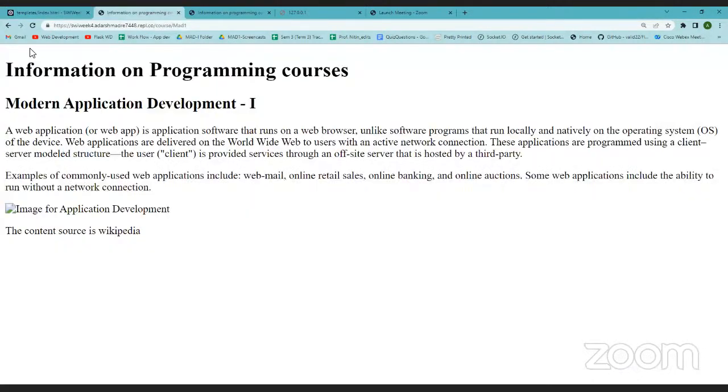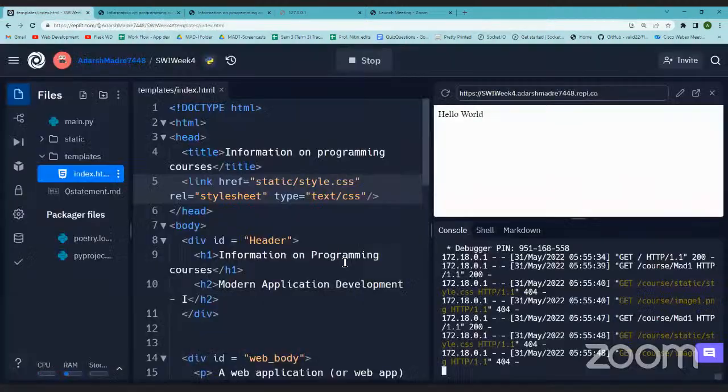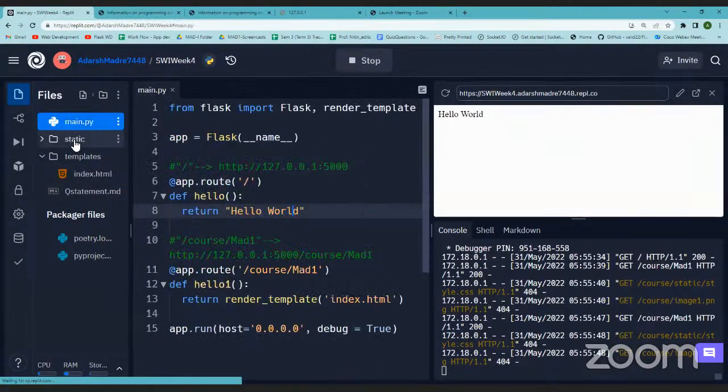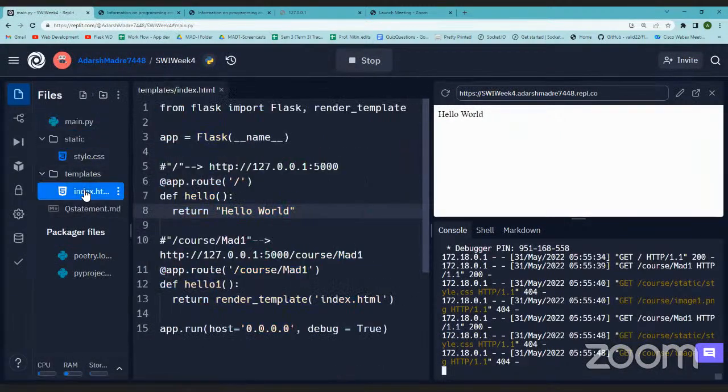yeah, let us reload this. Right. Okay, wait. Static, templates, yeah, style.css, right?